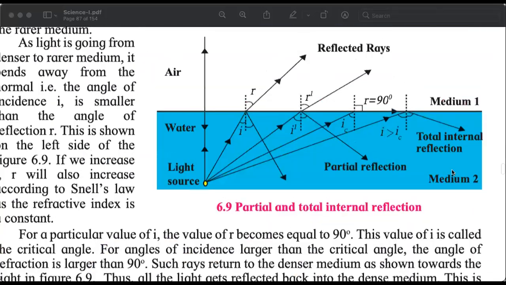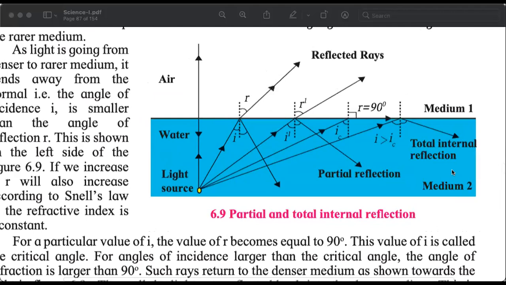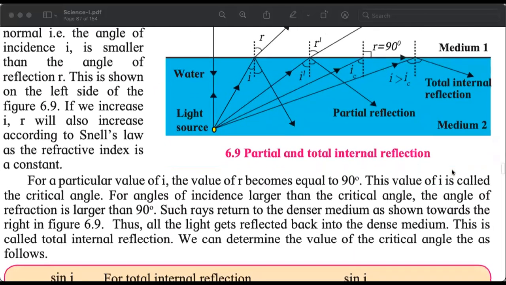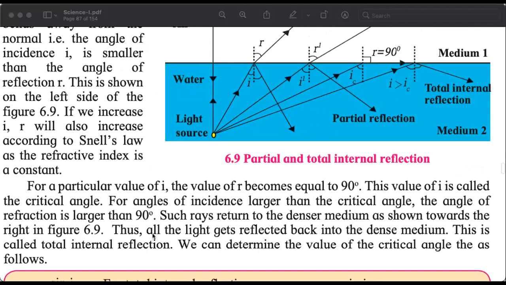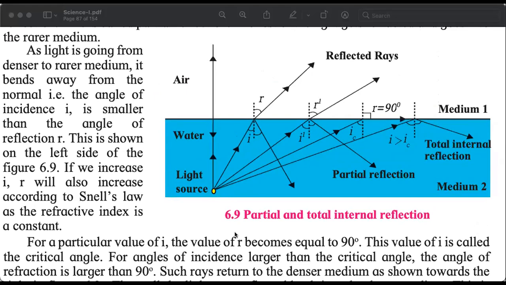Okay, similarly, we can define total internal reflection. When all the light gets reflected back into the dense medium, that is called total internal reflection. And that happens when the angle of incidence is more than the critical angle. Total internal reflection is when all the light gets reflected back to the denser medium. This happens when the angle of incidence is more than the critical angle.